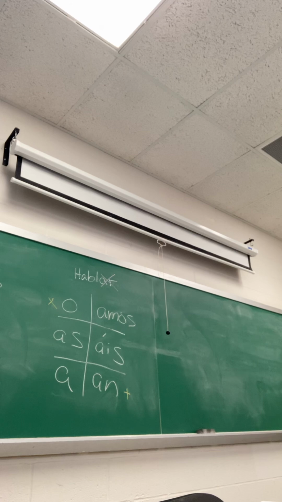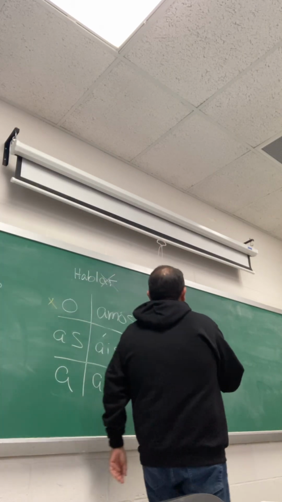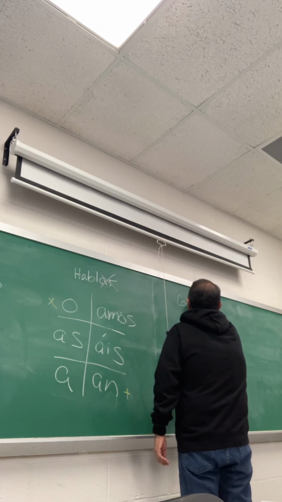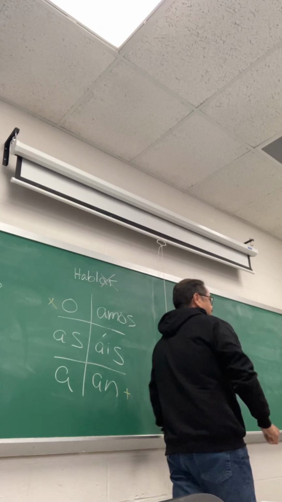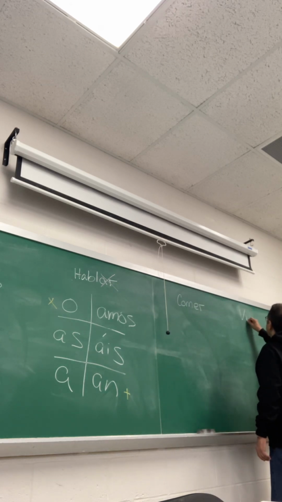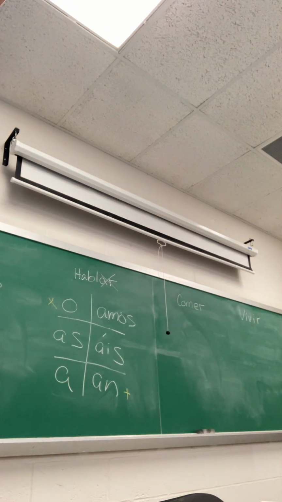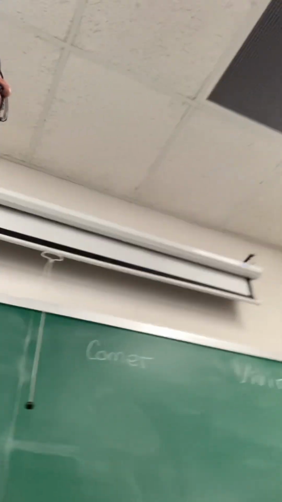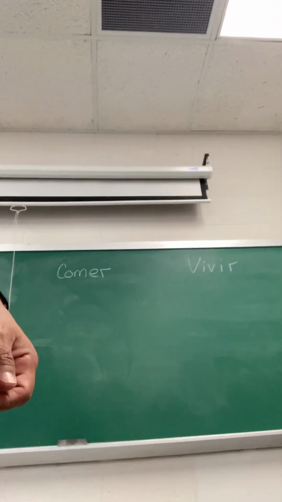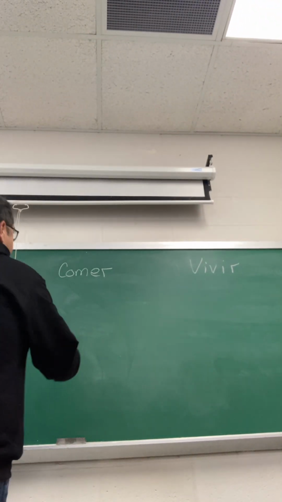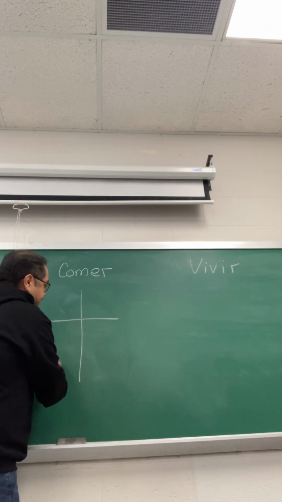Now, the good news is that now we're introducing, or maybe it's bad news, we're introducing ER verbs and IR verbs. The verb comer, and it's the one that's used as an example right there in your book, means to eat. The verb vivir means to live.